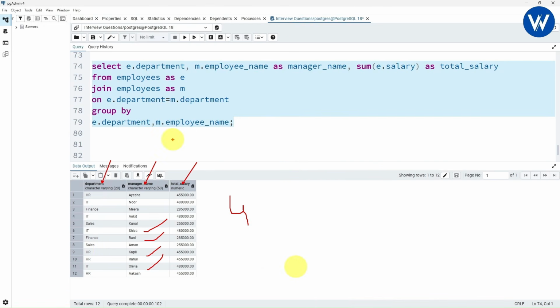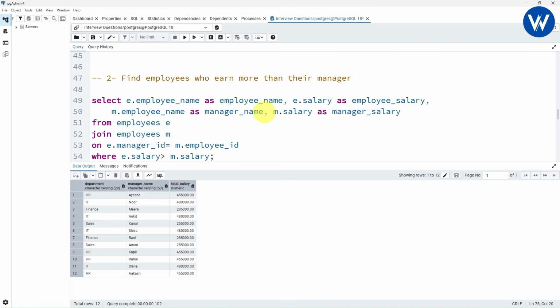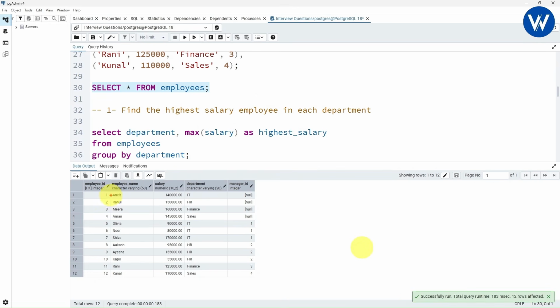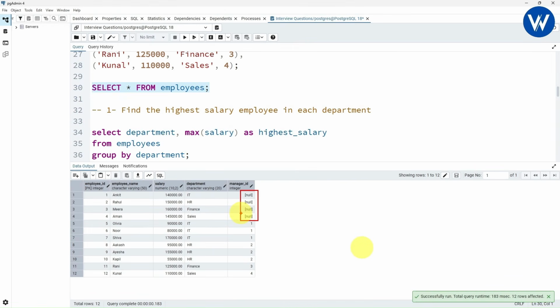Let me tell you what is the mistake. What is the question? We need to show the department wise total salary and the manager name, right? So inside our table, let me show to you. Here we can see the managers are only these values, right? Wherever you find the manager ID equal to null, these are the managers. I hope it is clear, right?